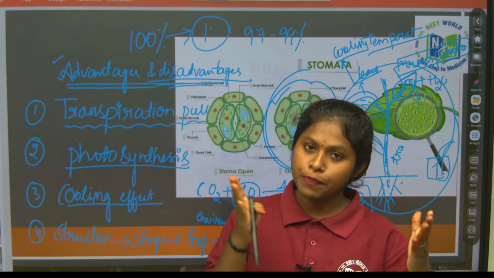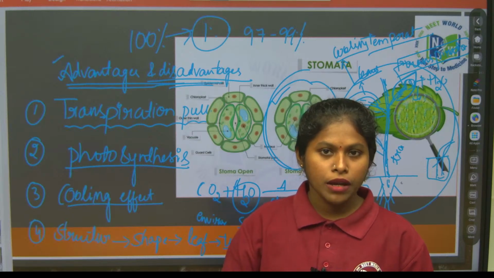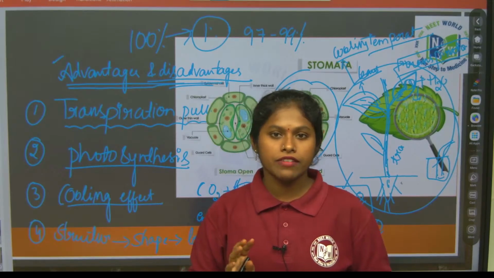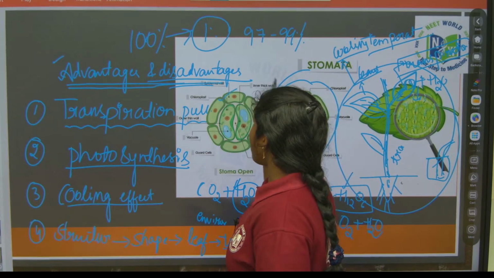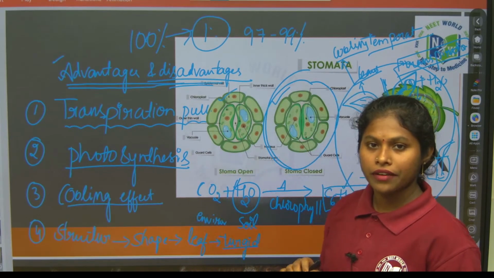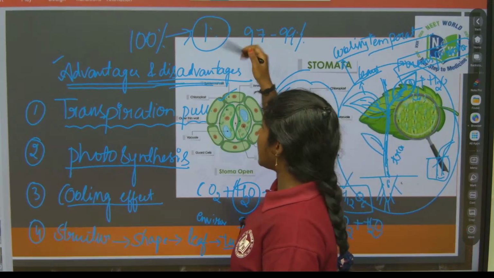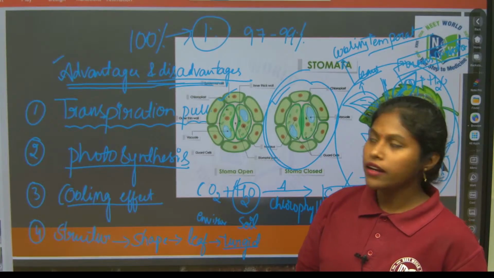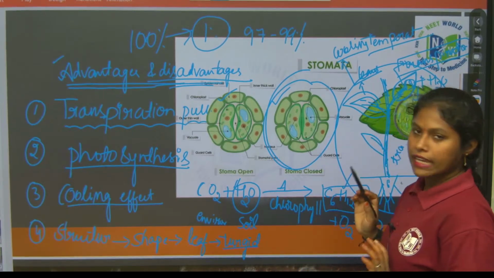Transpiration pull or suction force is the same. Due to the many factors affecting it, like temperature, that leads to photosynthesis, right? That helps plants prepare their food using all the inorganic elements.